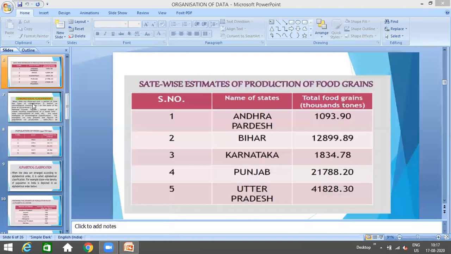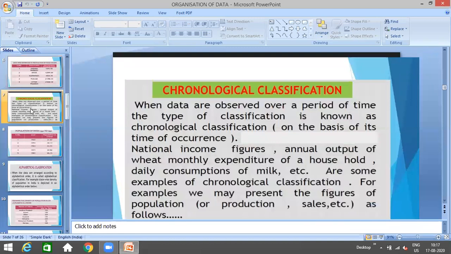All right. Okay, just moving further. The next comes here, chronological classification. Now the question arises, what is chronological classification? Chronological means in some order. Chronological, है ना? Time of occurrence. Chronological means which is basically the time of occurrence, on the basis of time of occurrence. That means whenever we are saying that the data is arranged in a time period order.